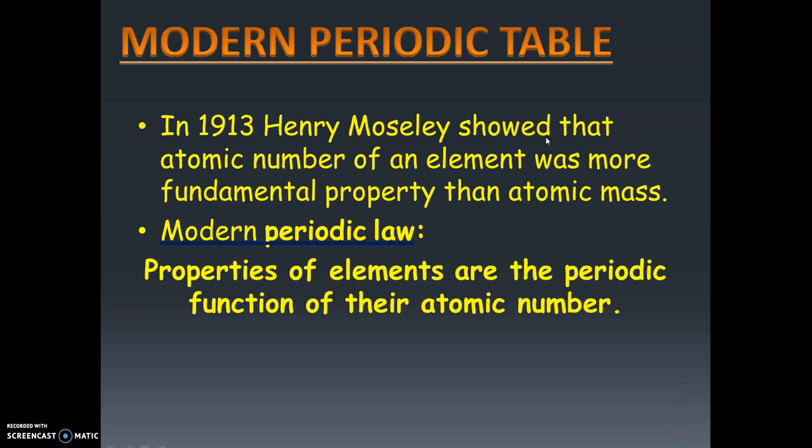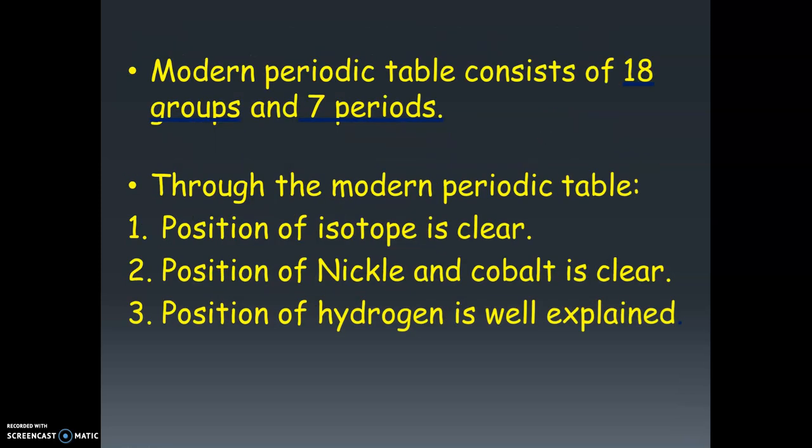For example, if you arrange elements in increasing order of atomic number, after a certain limit some elements show the properties of the first element, that is repeating. Periodic means repeating. So that was his identification, and based on that, he proposed the model of the periodic table.